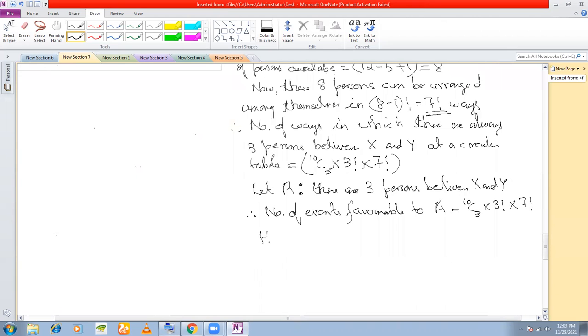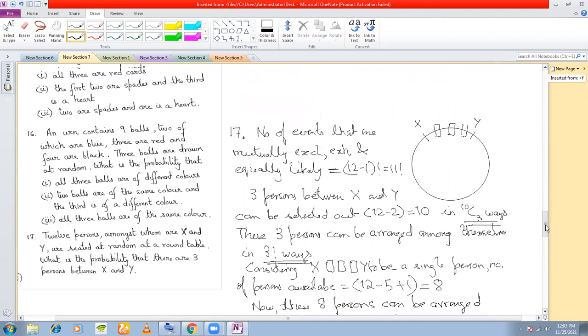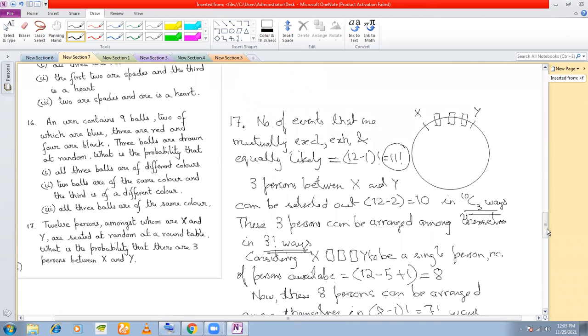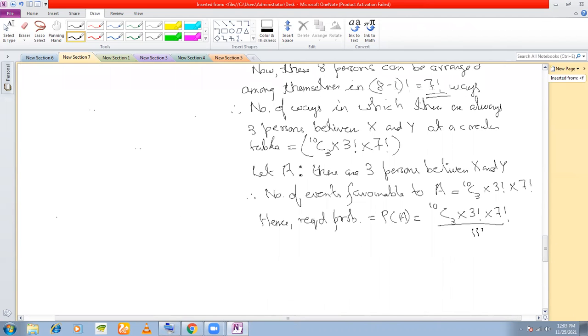Hence, the required probability is P(A) equal to 10C3 into factorial 3 into factorial 7 divided by what? How many events are mutually exclusive, exhaustive, and equally likely? Factorial 11. So you can find this out to be 1/3. Can you proceed now?